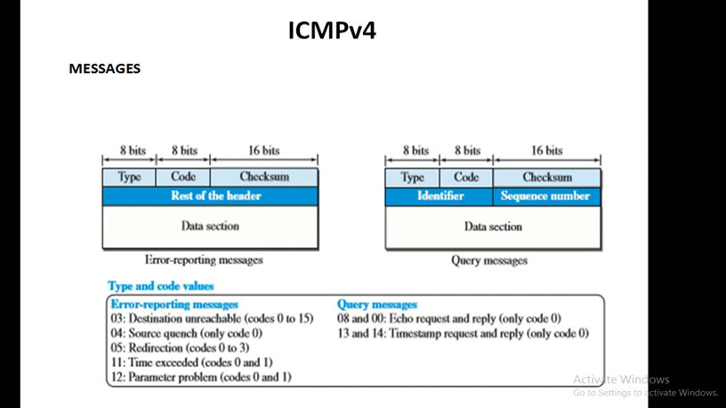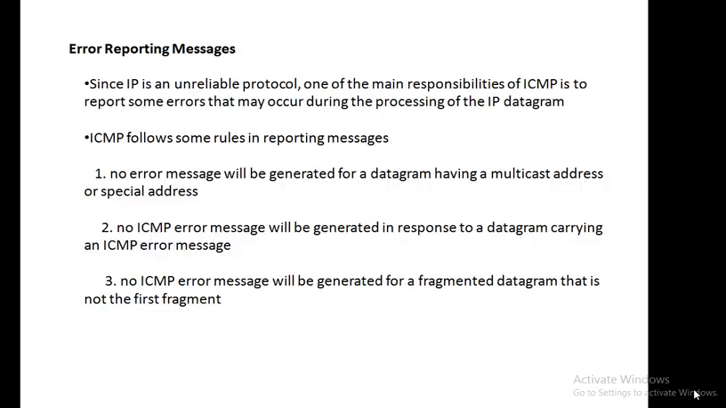Now let us see the first one, which is error reporting messages. As we have just discussed, IP is an unreliable protocol, so one of the main responsibilities of ICMP is to report if there are errors that may occur during the processing of the datagram. Remember, it doesn't correct them, it only reports. The correction is always left for the higher layers, that is, the transport layer and application layer.